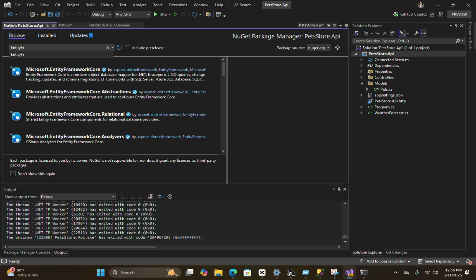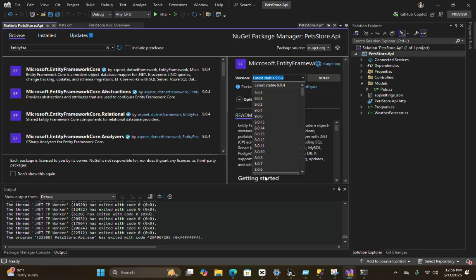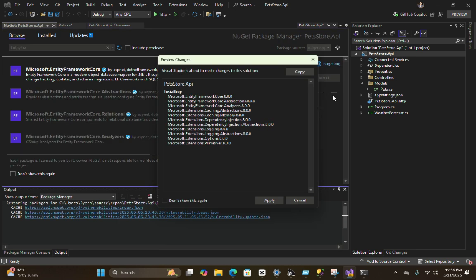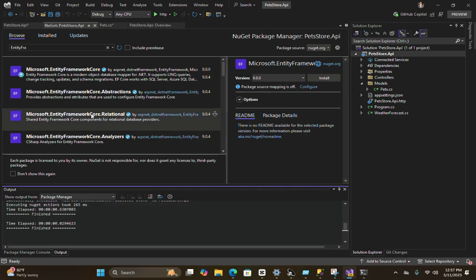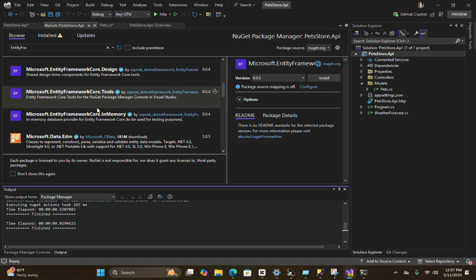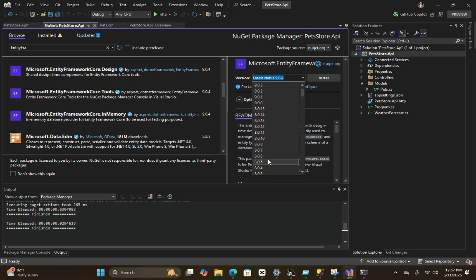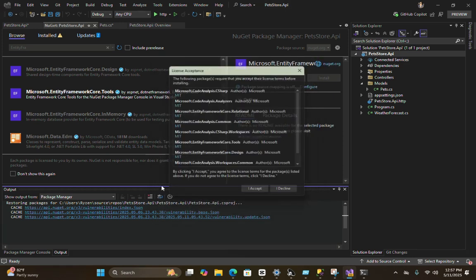Yes, just install this one. Install version 8, right, because we are using .NET version 8, so it will be compatible. And now I accept this. Entity Framework Core Tools. Okay, also install this tool.